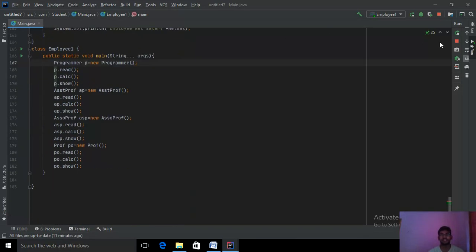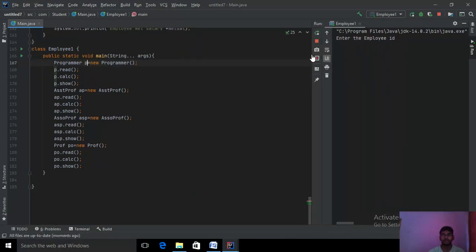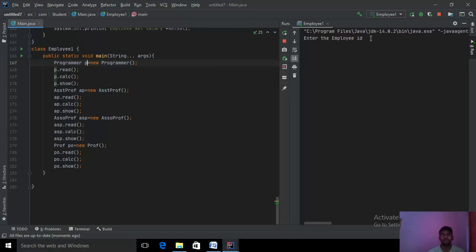Let me run this program. You can see over here it is asking for the employee ID. I am giving 1. Under employee name I am giving Vicky. Again it is asking for the employee address, which is Tamil Nadu.